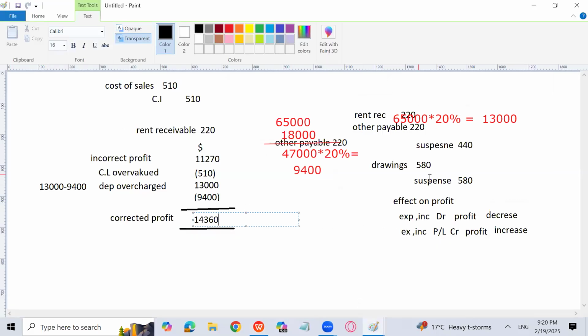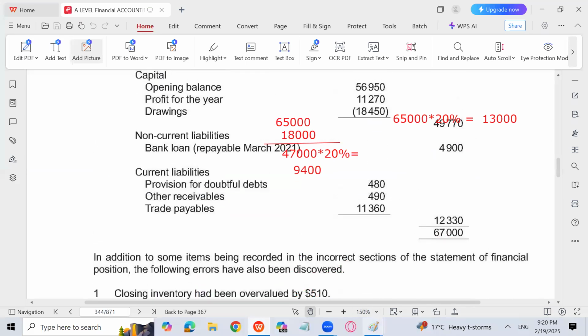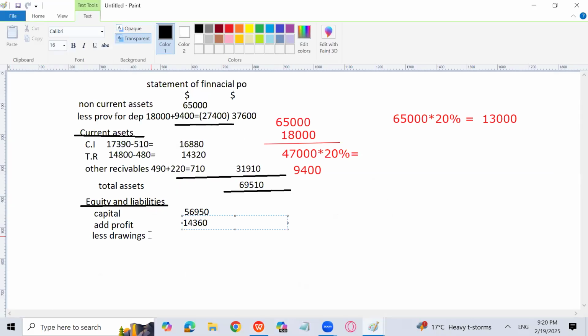The drawings are debited, suspense credited. Drawings are always debited, but 580 needs to be added in the amount of drawings, which is 18,450. So I will show that also over here: 18,450 plus 580.